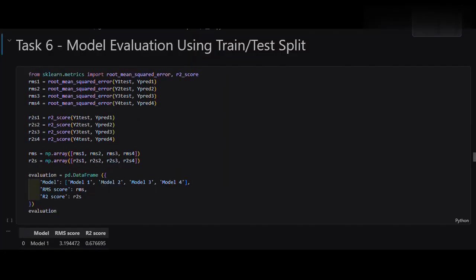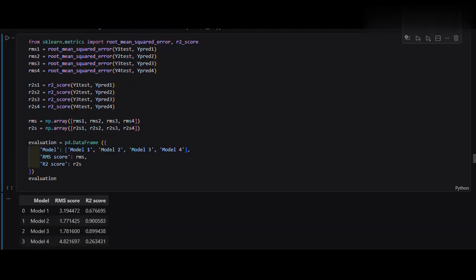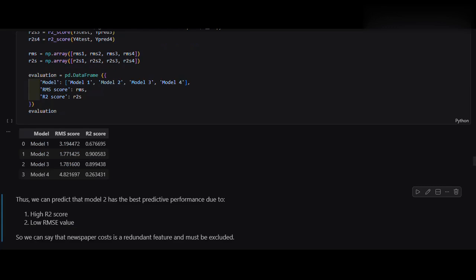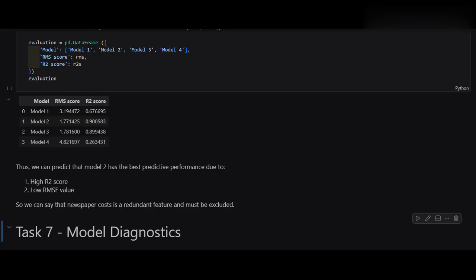Step 6. Model evaluation using train test split. We then split the dataset into training data and testing data. The model was trained on the training set and tested on unseen data. Evaluation metrics used were RMSE, root mean square error, and R-square. Results obtained: RMSE equals 1.65 and R-square score equals 0.8825. This means that the model explains approximately 88.25% of the variation in sales, indicating good predictive performance.